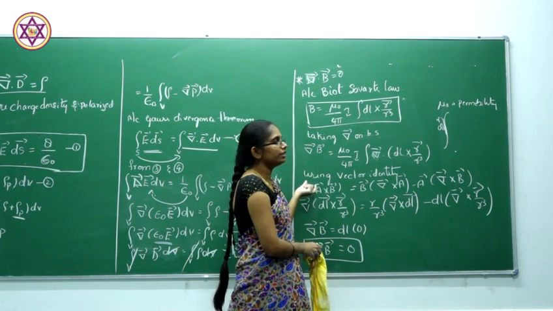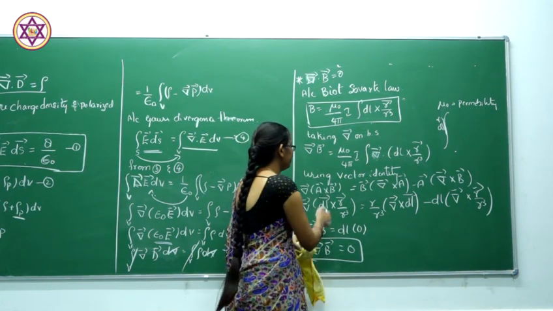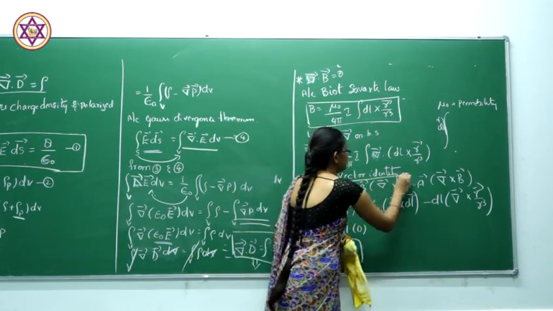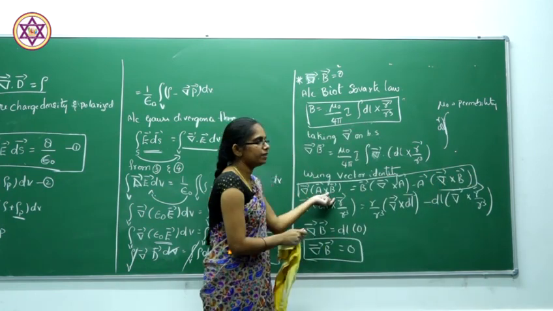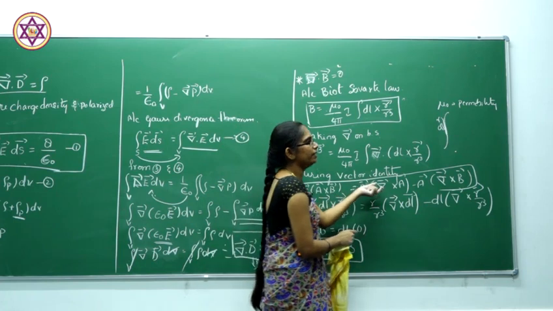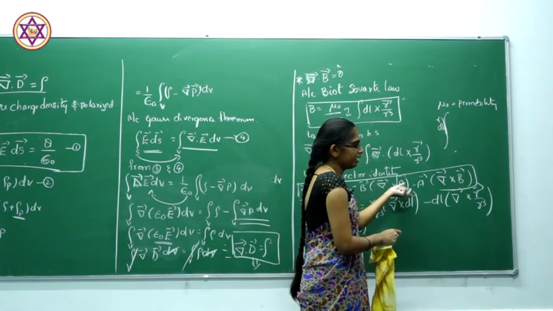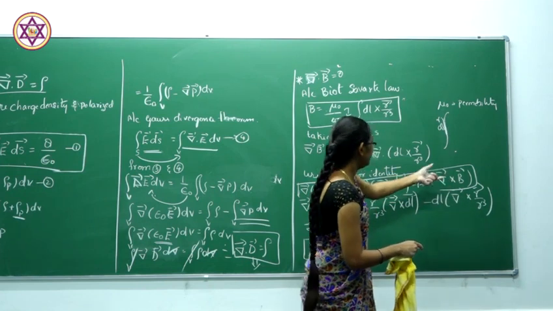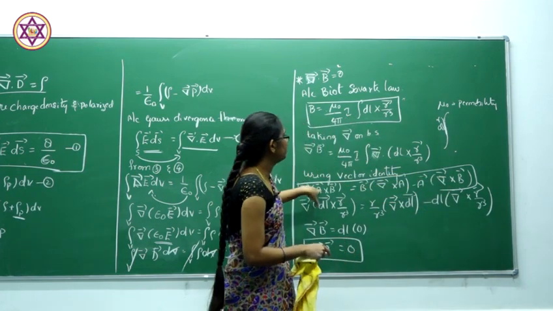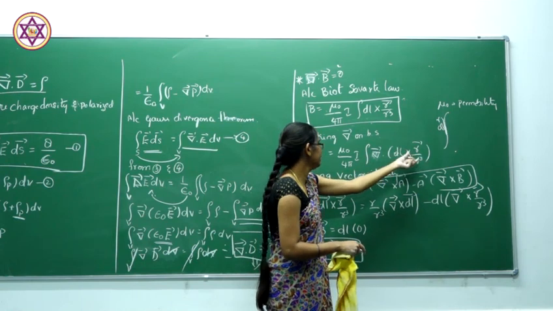So by using the vector identity formula, that is del dot of A cross B is equal to B dot del cross A minus A dot del cross B. Here A is nothing but this term and B will be this term.